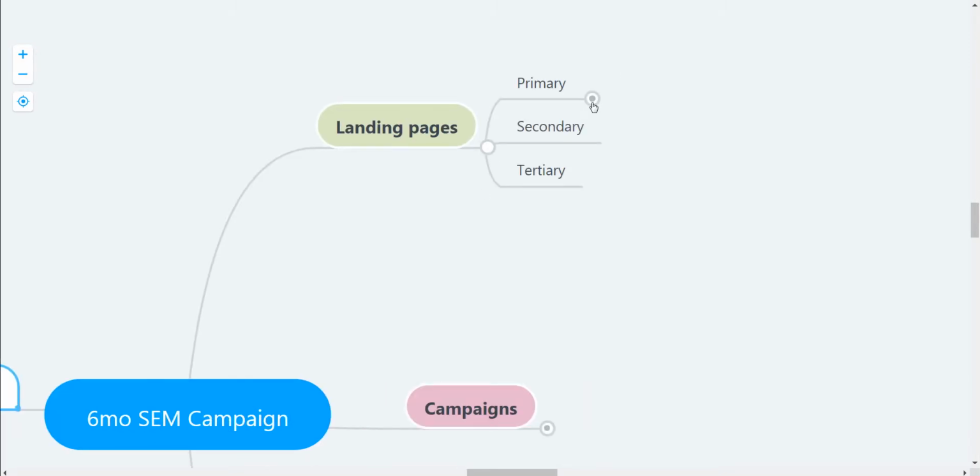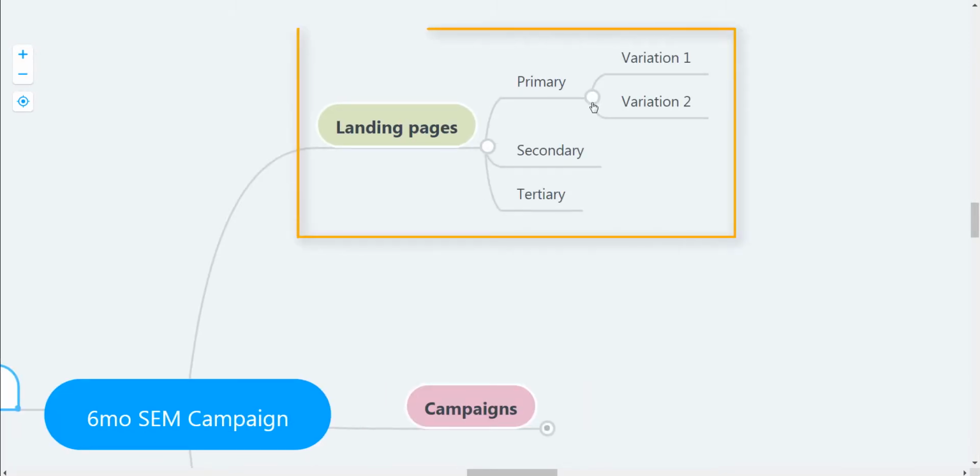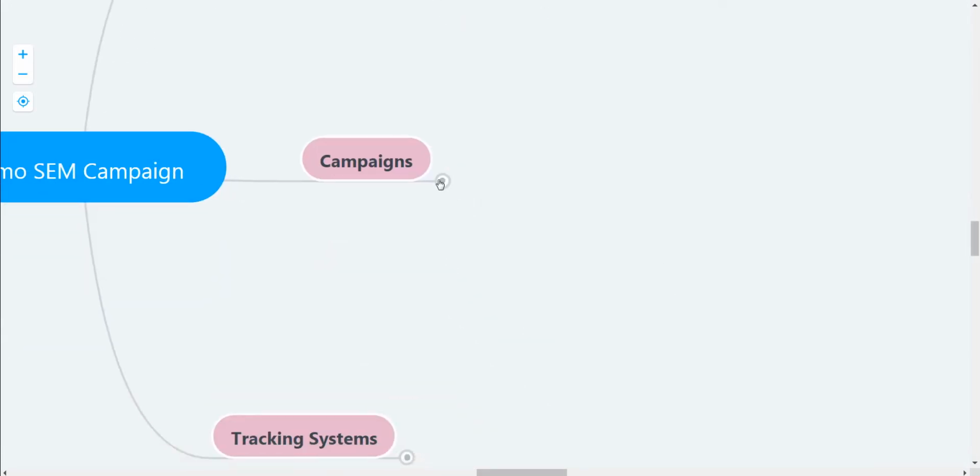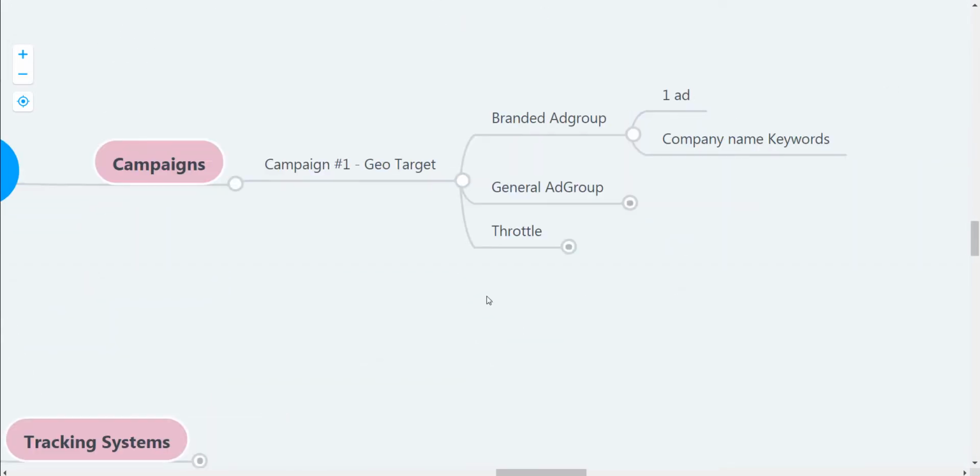The next thing that actually gets made would be landing pages. And we'll start with a primary, and that primary will usually evolve into variation 1 and 2 for an A/B test. And the knowledge that's gained from that will be used in a secondary or tertiary campaign during that 3 to 6 month period. Next up would be the components of the campaign itself.